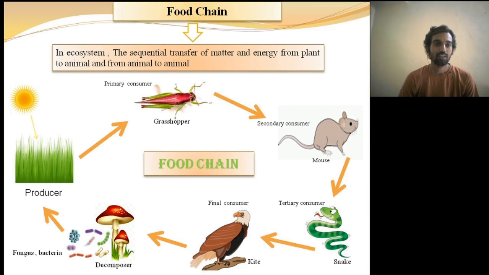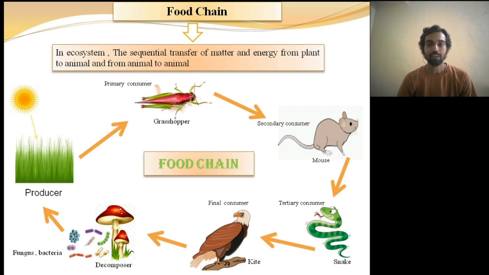In an ecosystem, it is the sequential transfer of matter and energy from plant to animal and from animal to animal. Green plants alone are able to trap solar energy and convert it into chemical energy. And this chemical energy is trapped in the plant as organic compounds such as carbohydrates, proteins and fats.